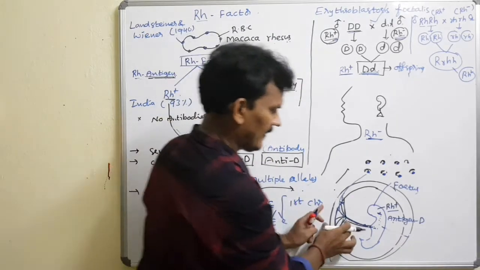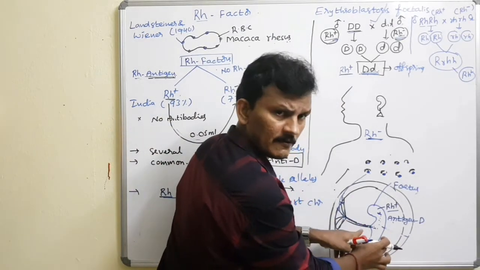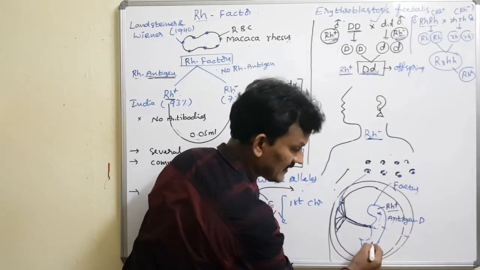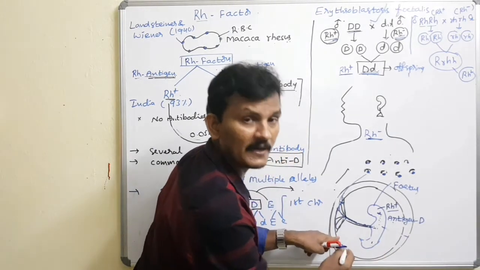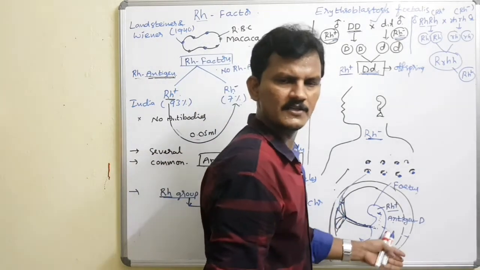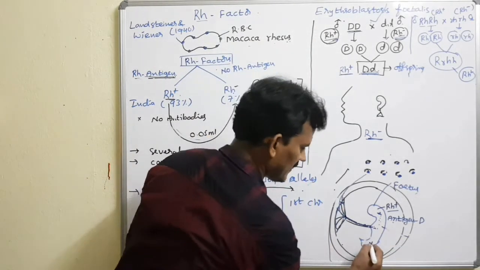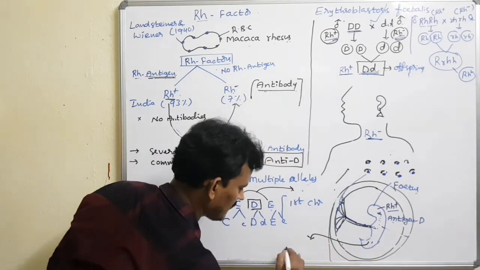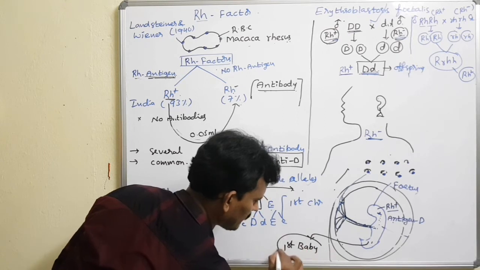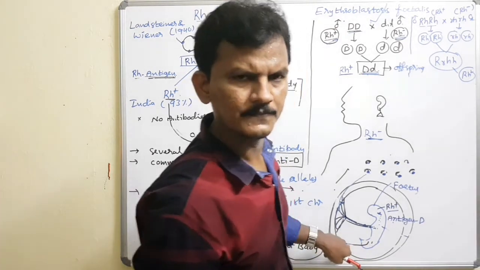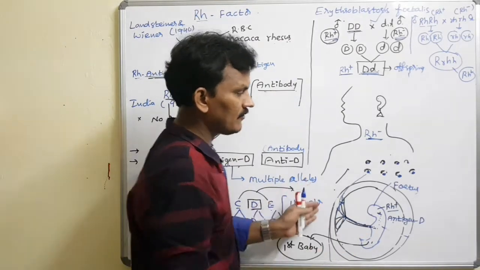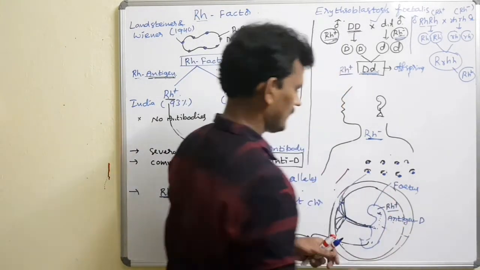When the time comes, after nine months in the uterus, the fetus is expelled out from the uterus by the mother through hormonal control. That is known as childbirth. So the first baby comes out without any complication. Clear? And I will go for the second baby.